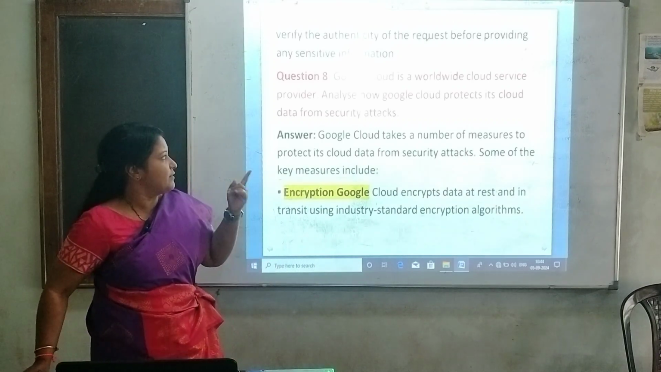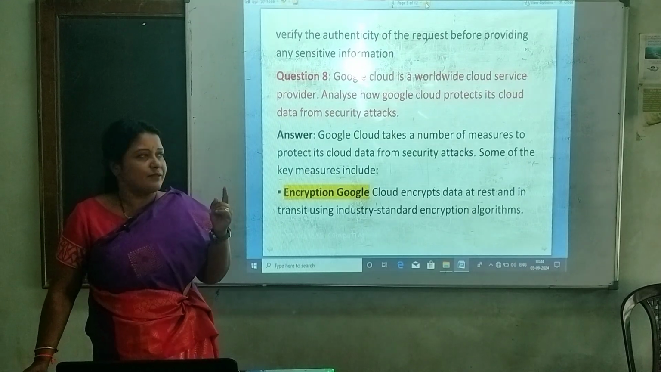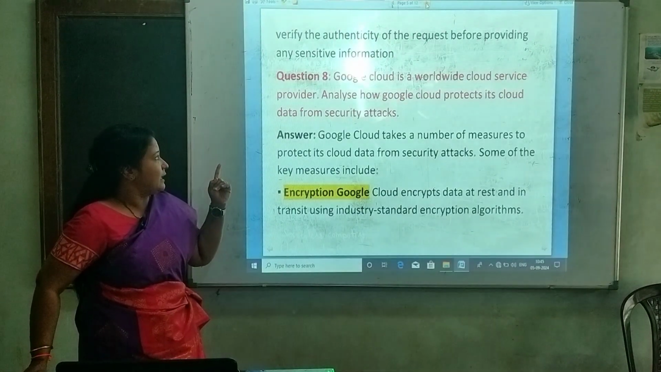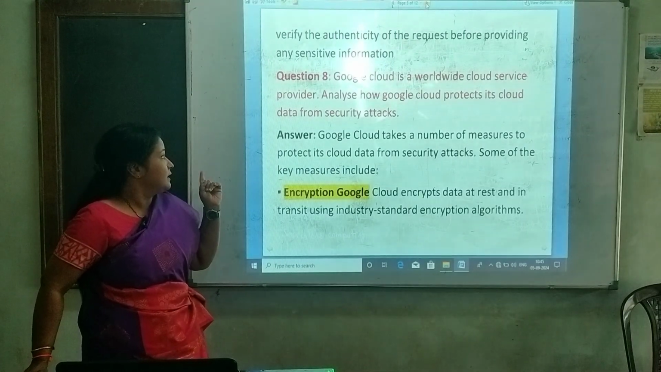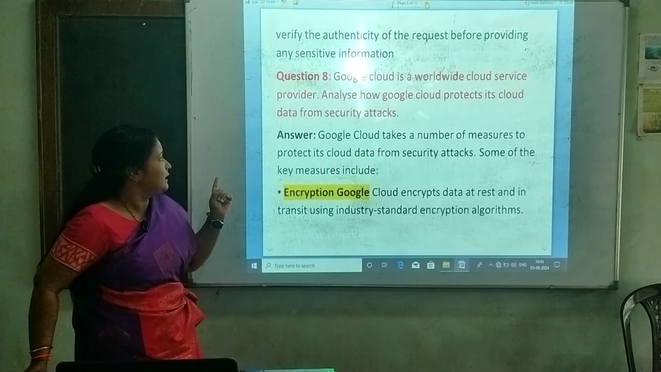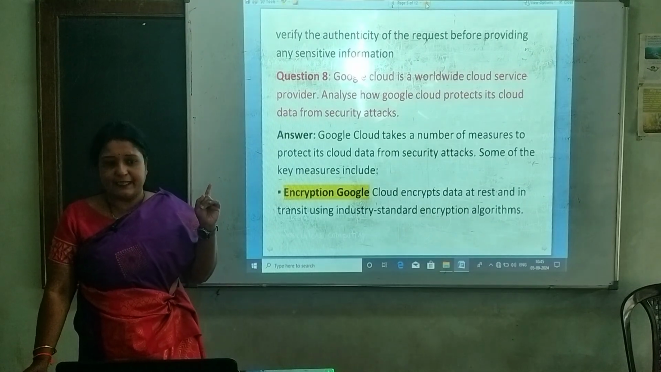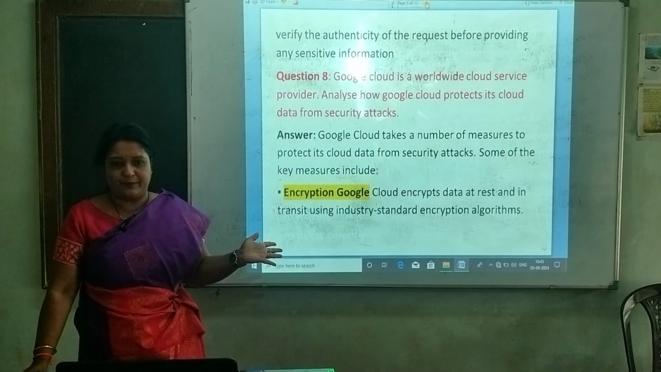Now, one of the cloud services is the Google Cloud service. They are asking, analyze how Google Cloud service will protect its cloud data from the security attacks here. Again, it is a security-based question only, once again.